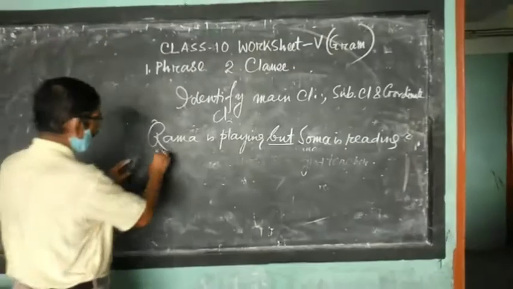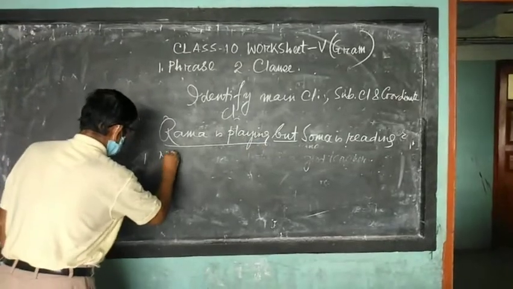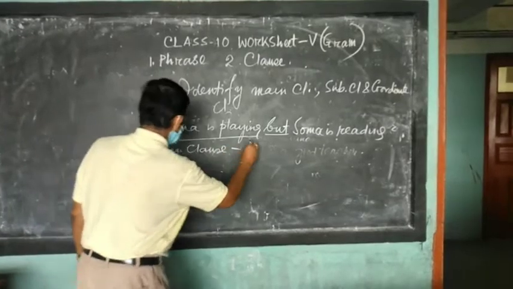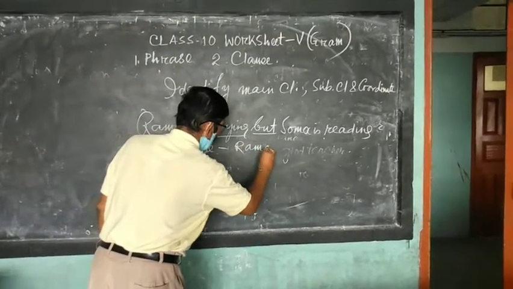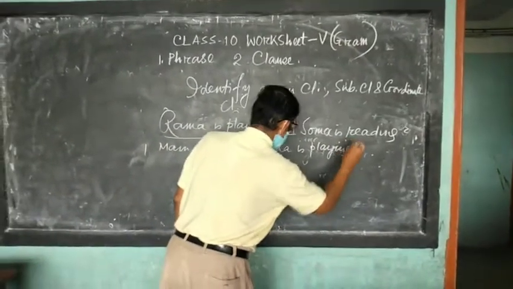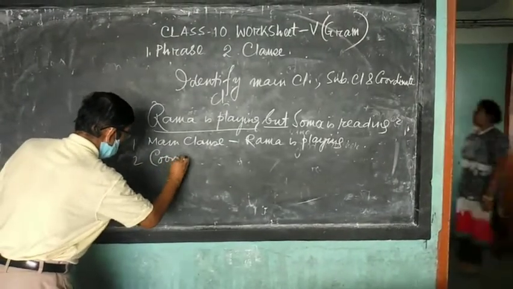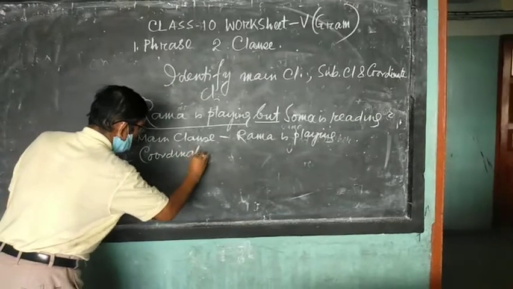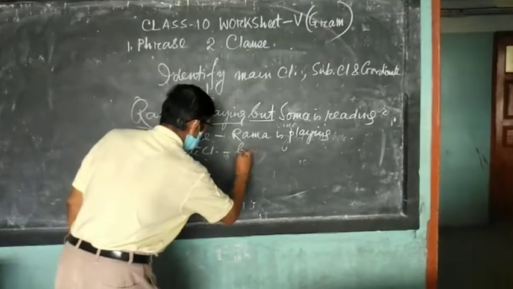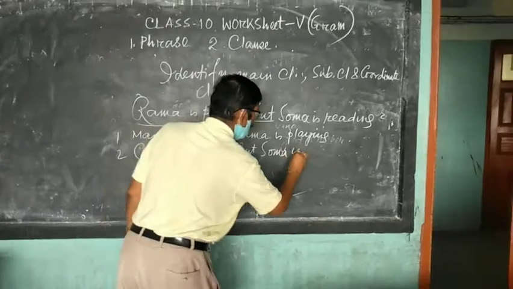Now how to add the first one? Both are independent, but the first one you have to consider the main clause: Rama is playing. And then coordinate clause, number 2. For the coordinate clause you take the conjunction included: but Soma is reading.